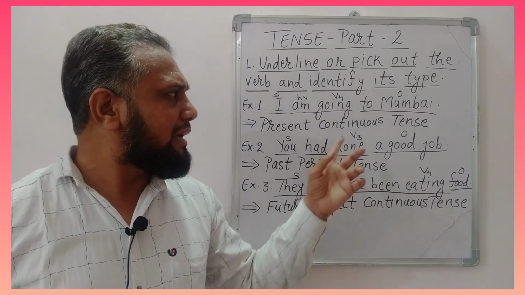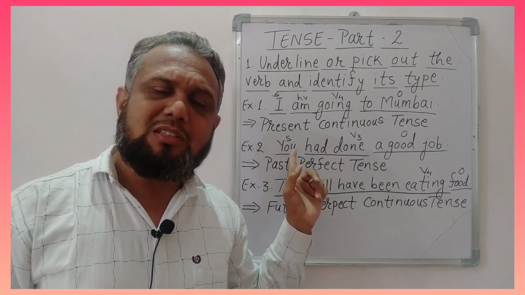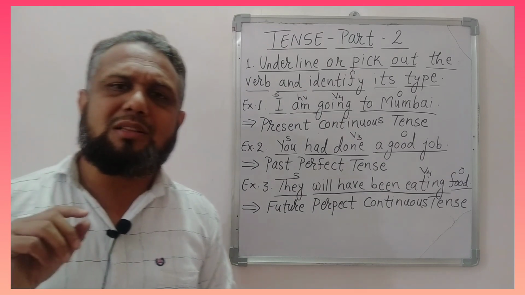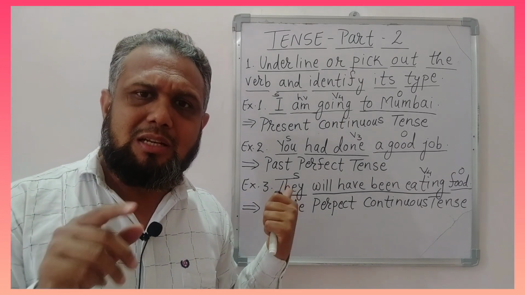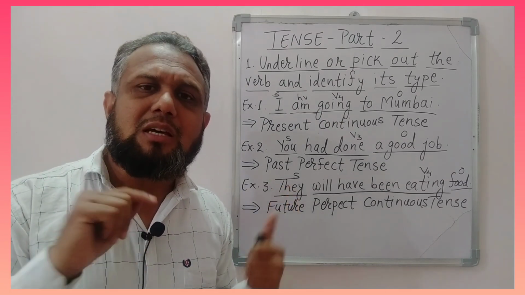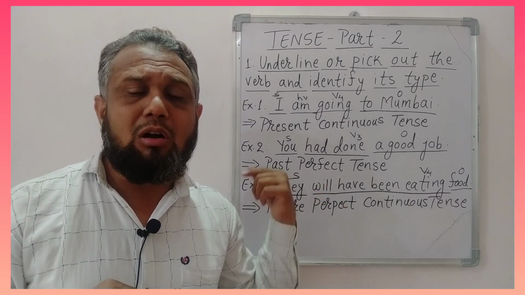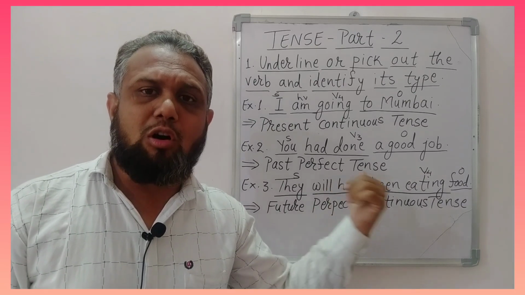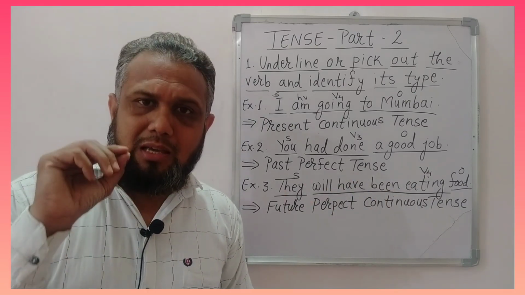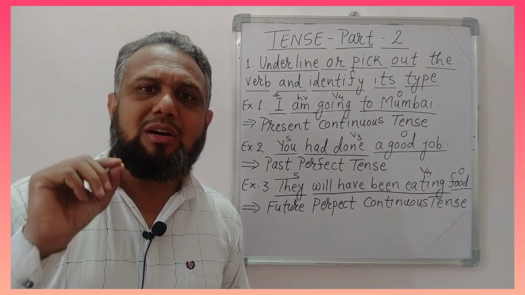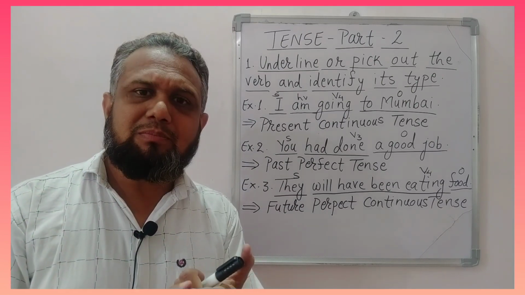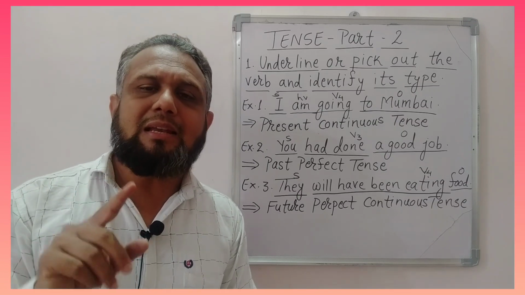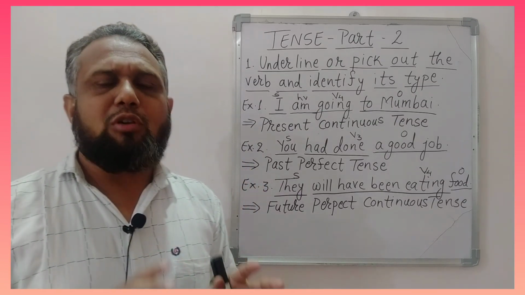Then we have to identify the subject. Subject means doer of the action. The person or thing which is doing that action is the subject, and that on which the action is happening is called the object.